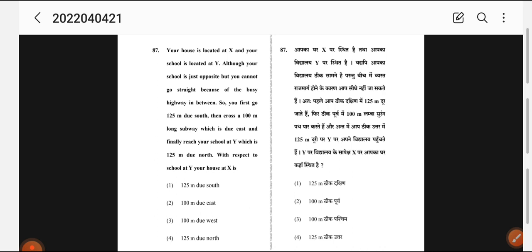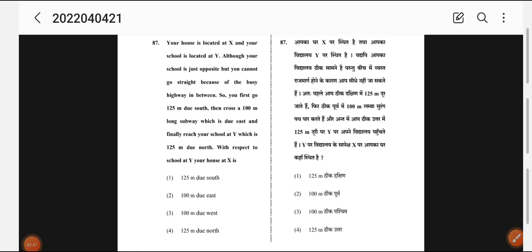With respect to school at Y, your home at X is: 125 meters due south, 100 meters due south east, 300 meters due west, or 125 meters due north. We'll give you 10 seconds for it. Please choose the answer.